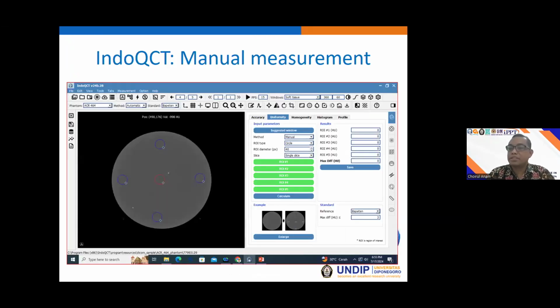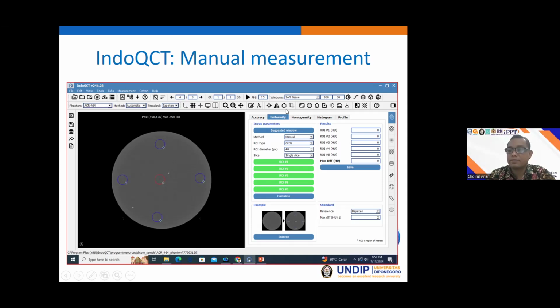And this is the measurement of the CT number uniformity by using the QCT in the OCR phantom. So by using the QCT, we should use the tab number 2.